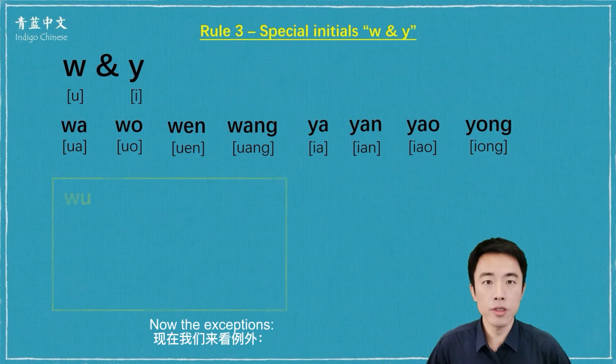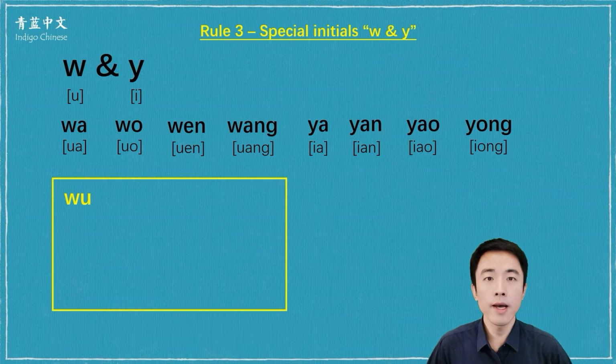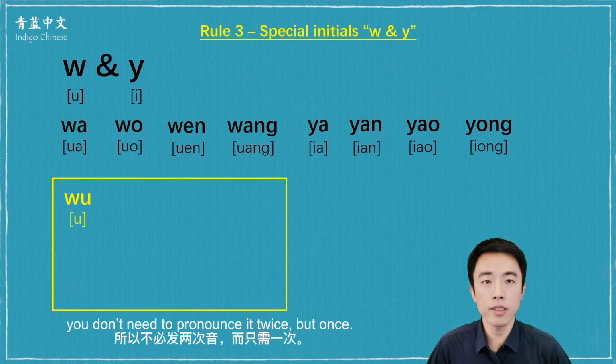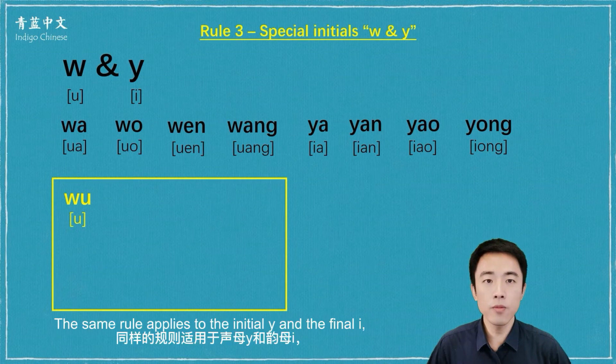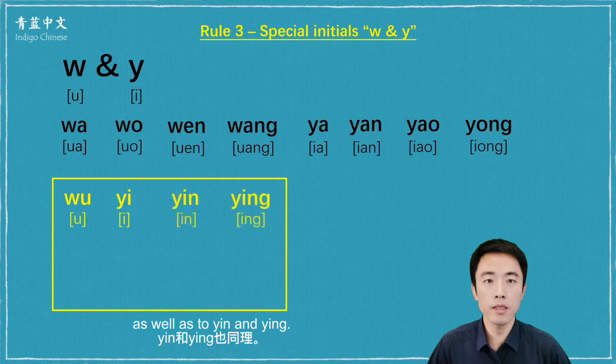Now the exceptions. When the initial U is written before the final U, as they have exactly the same sound, you don't need to pronounce it twice, but once. The same rule applies to the initial E and the final E, as well as to yin and ying.